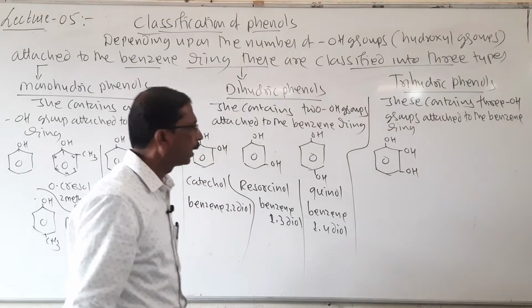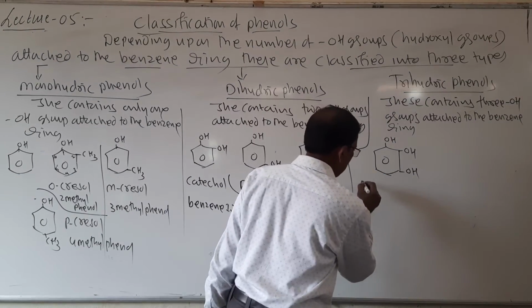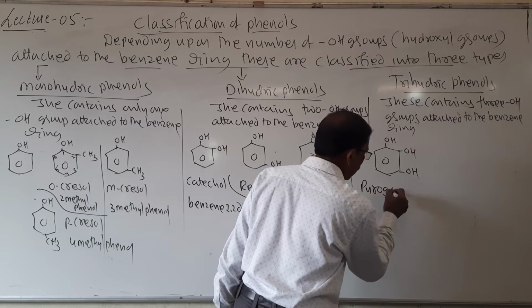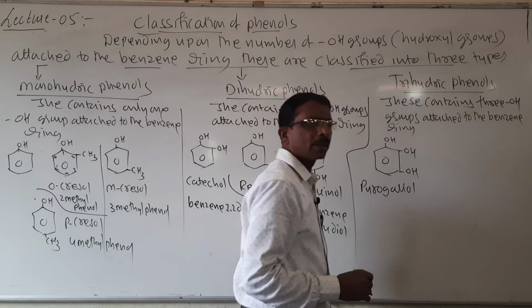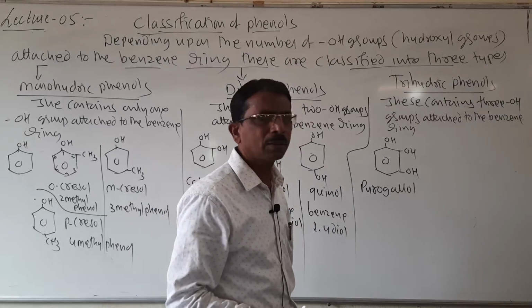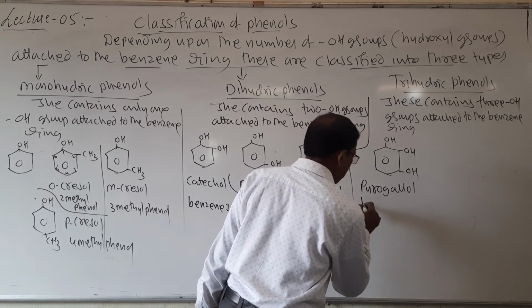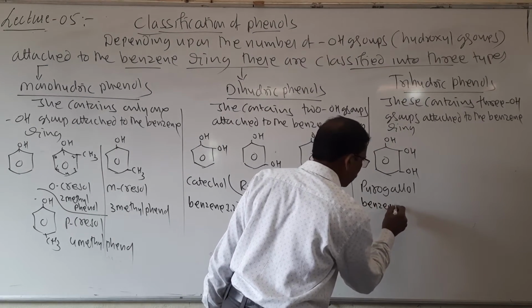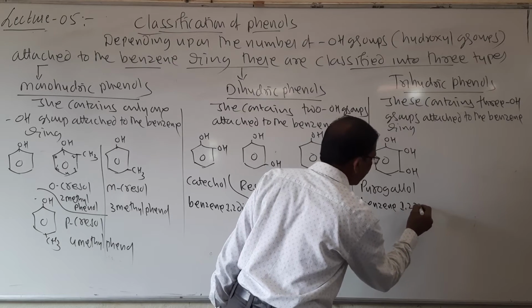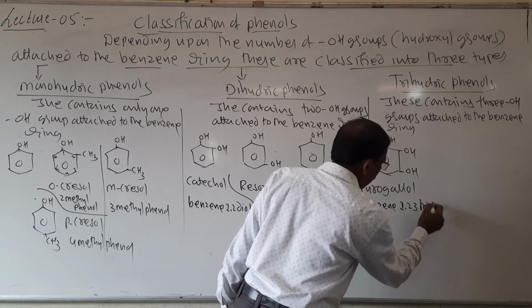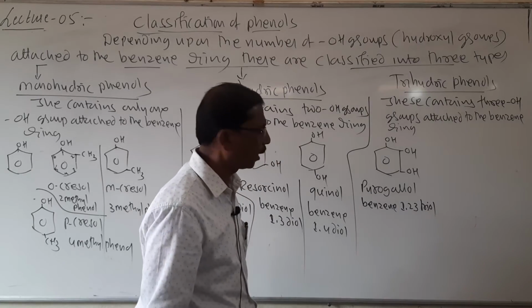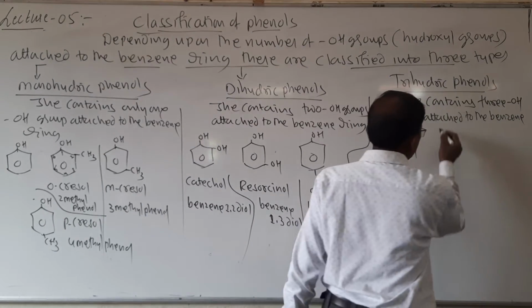It is called pyrogallol, a common name, and its IUPAC name is benzene 1,2,3-triol.